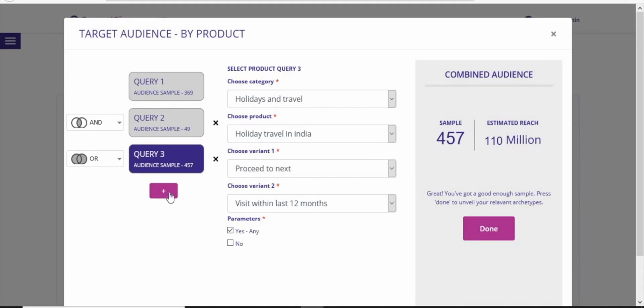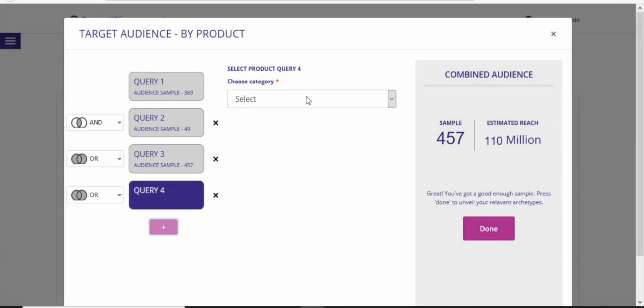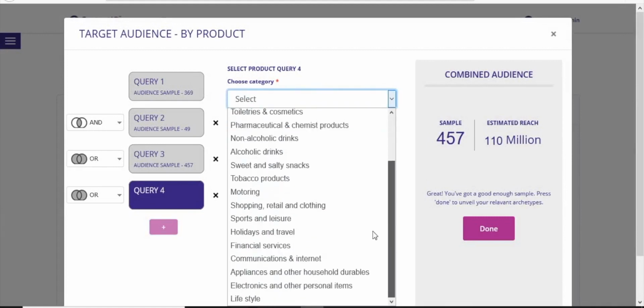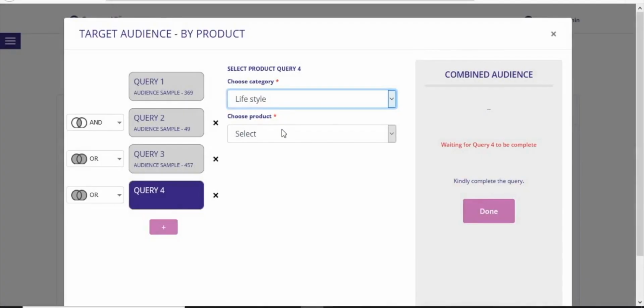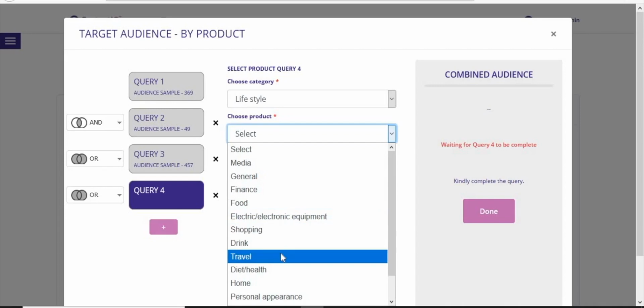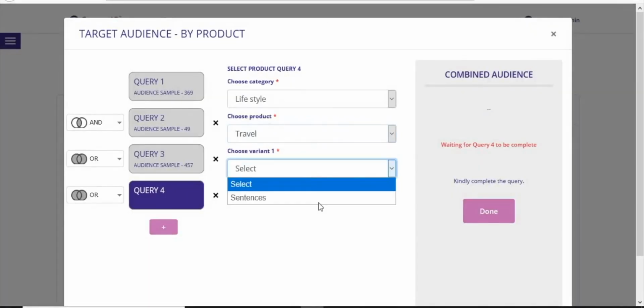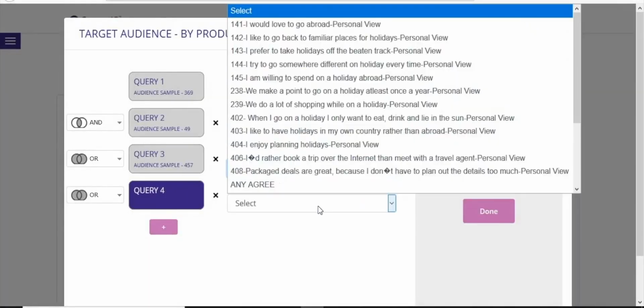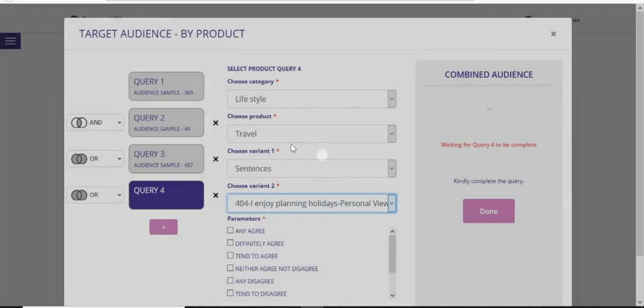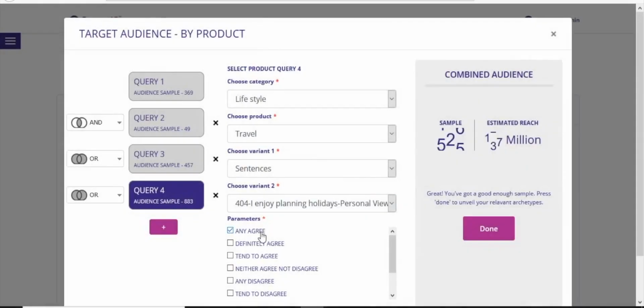For query 4 and 5, we look at the behavior and attitude statements in the lifestyle category option. Since we just built a query based on travel, related statements about travel would refine our audience base. We select audiences who enjoy planning holidays. The sample increases further.